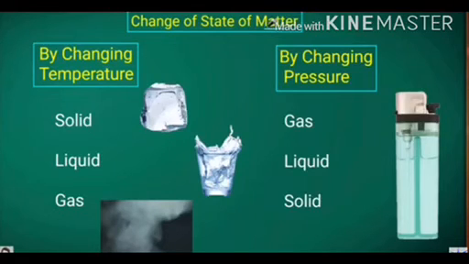Now by changing pressure, let us take gas first. If we compress the gas, or we apply pressure on the gas, it changes into liquid, and if we apply pressure on liquid, it changes into solid.